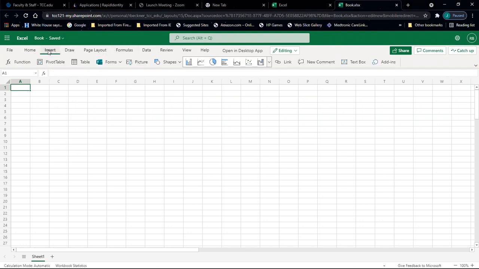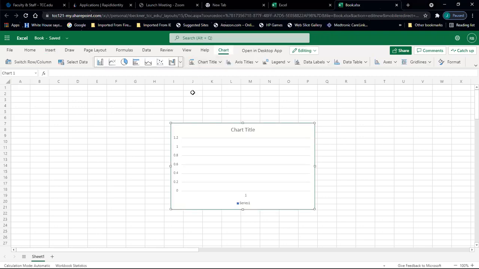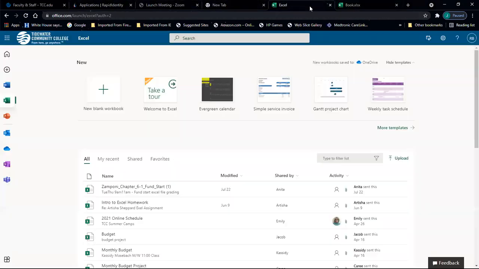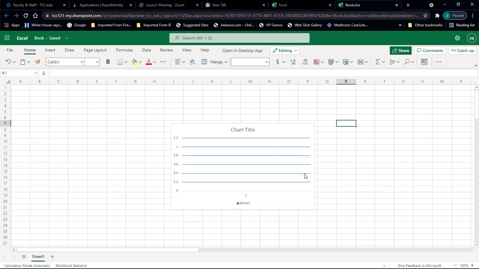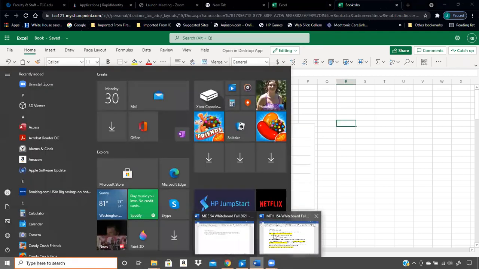If you go to insert, see how these charts look very different. They don't have all the different selections, blah, blah, blah. And again, I can tell because I'm still in Google Chrome because you can see the tabs. Oh, I can just go between Excel here and here. Again, no, do not ever for this class use Excel this way. Out in the real world, for your own stuff or a job later, maybe this might be a great way to use Excel. But you have to make sure that you're using it from your actual computer itself.